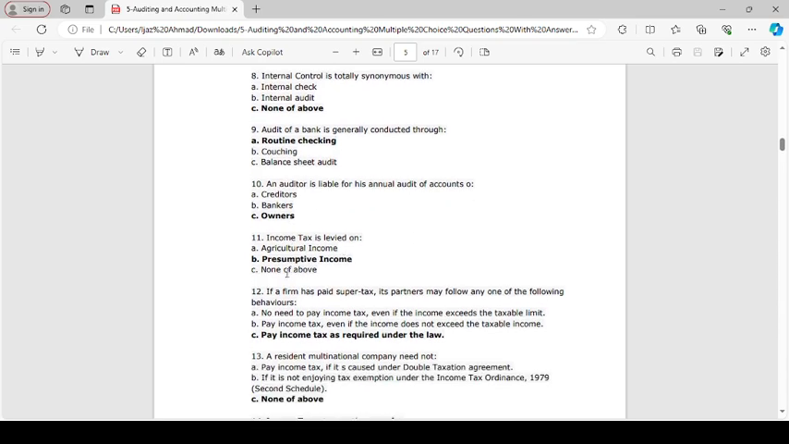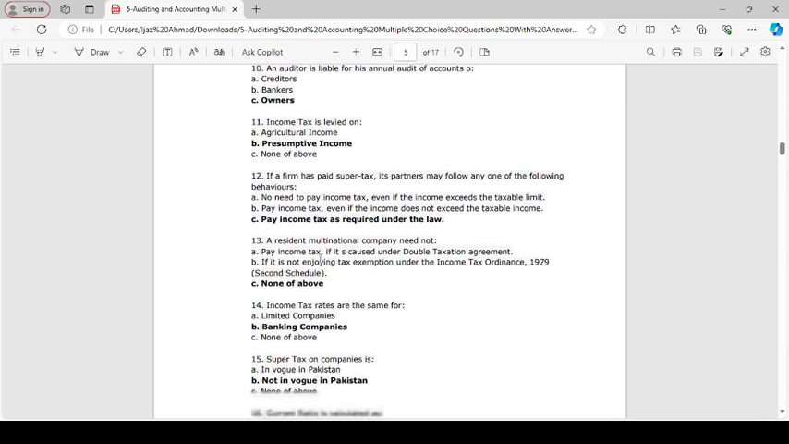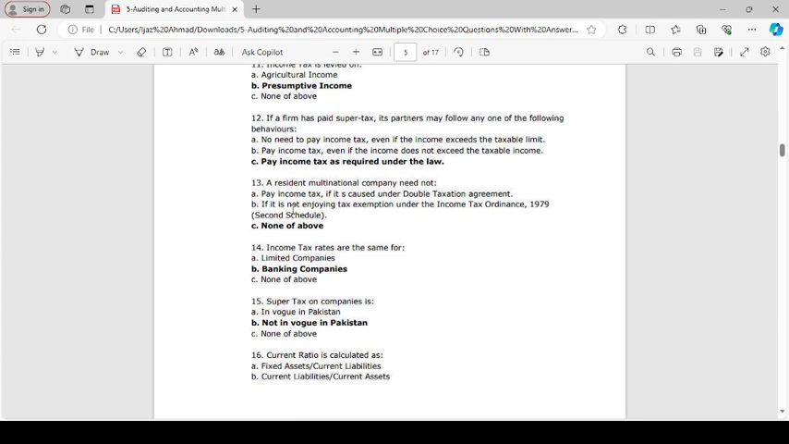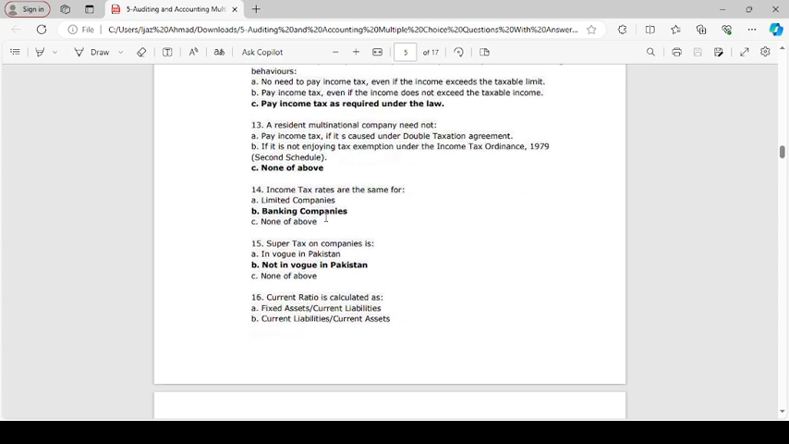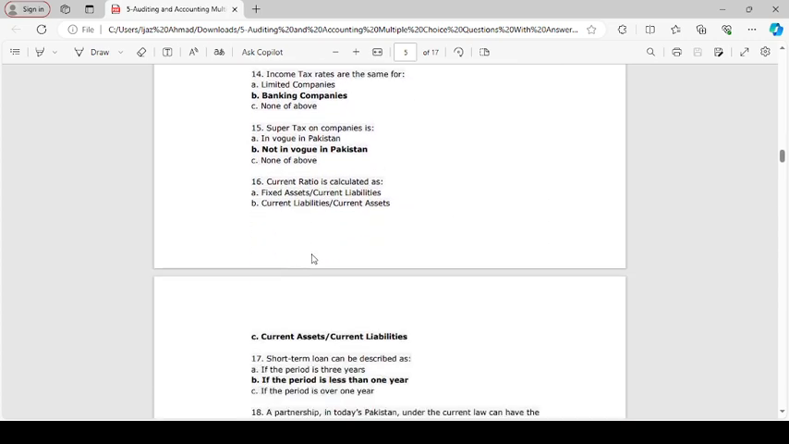Income tax is levied on presumptive income. If a firm has paid super tax, its partner may follow which of the following behavior? Pay income tax as required under the law. A resident multinational company need not do none of this. Income tax rates are the same for banking company. Super tax on a company is not in vogue in Pakistan.